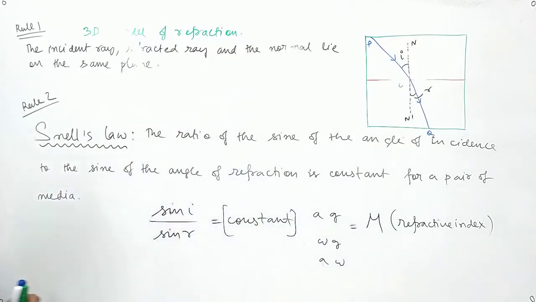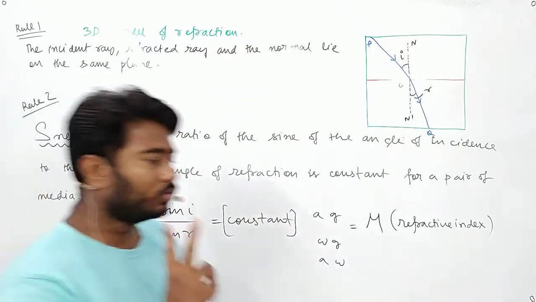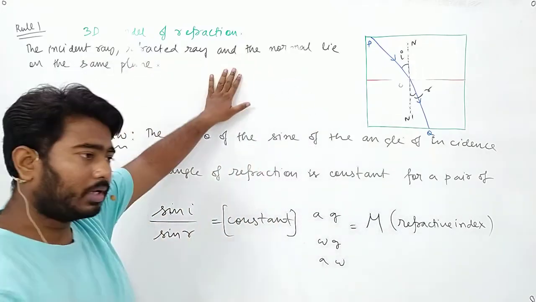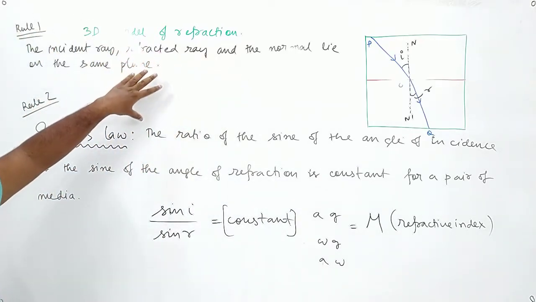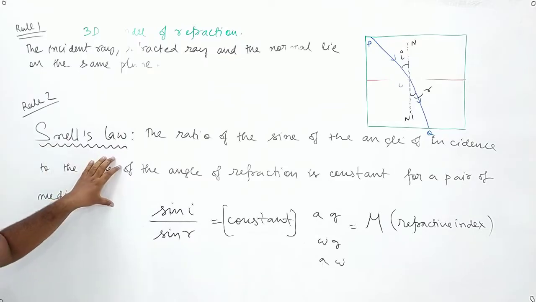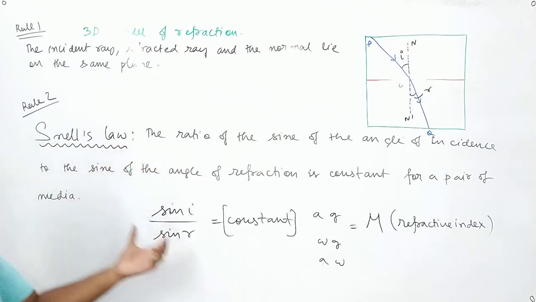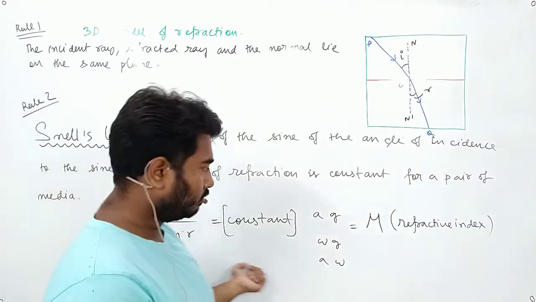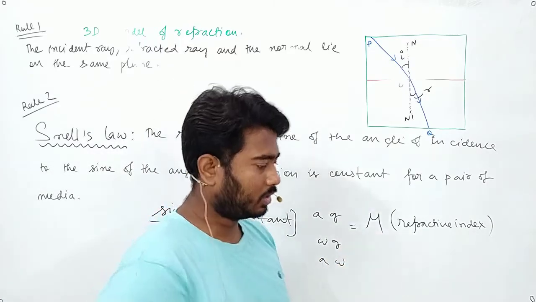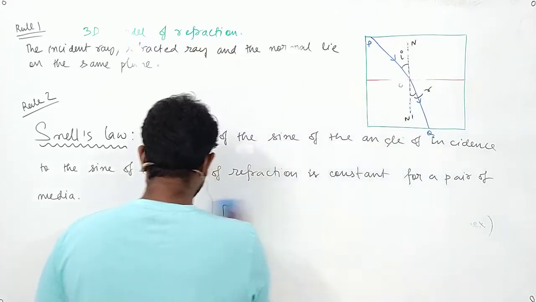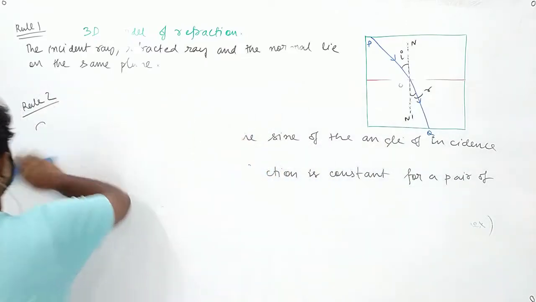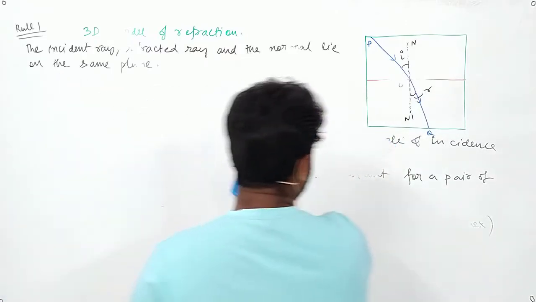So this is Snell's law. We knew two things. First, they lie on the same plane, as we have already done in reflection. Next, Snell's law states that the ratio of sine I by sine r is a constant. Now let us understand it in a different way.